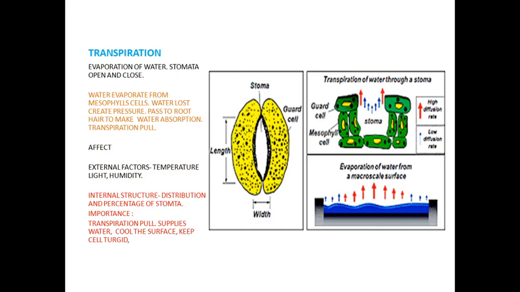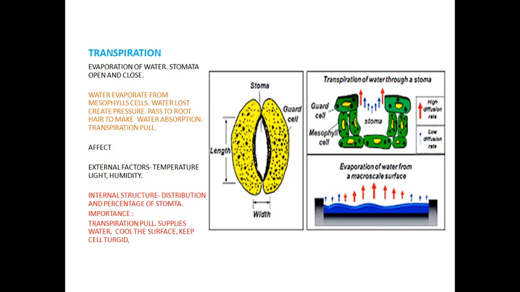The next one is the importance of transpiration. What are the importances of transpiration? First, it creates a transpiration pull. Already we saw that the pressure created by the plants is called transpiration pull.